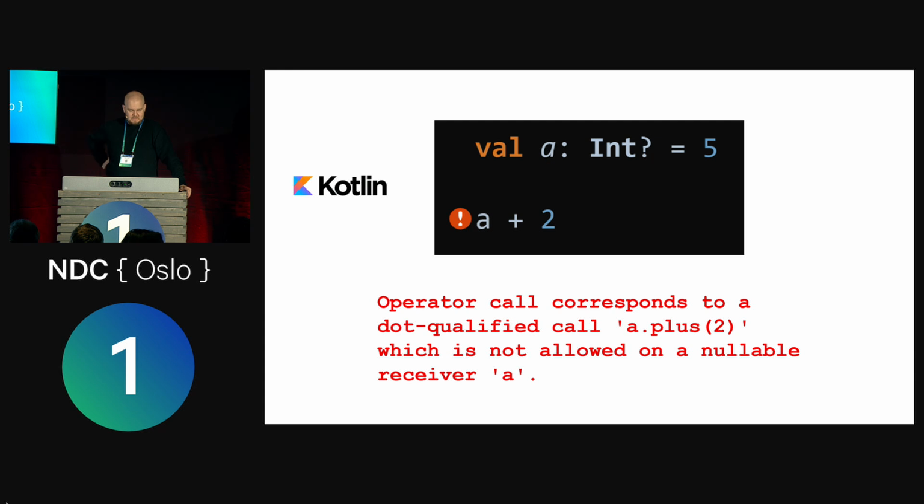So let's look at some Kotlin. Kotlin has first-class handling of nulls, which is really nice. What we've done here is create a value which is an Int question mark, and that's Kotlin's way of saying that this could be null. And look at how dumb computers are, right? We know this is obviously not null. It's 5, can't you see? But the type system trusts us. So this gives us an error. We can't add 2 to A because it could be null. And it's a first-class feature in Kotlin, right?